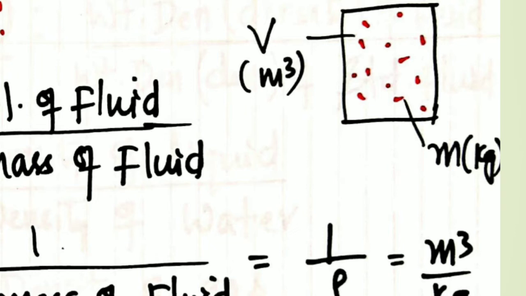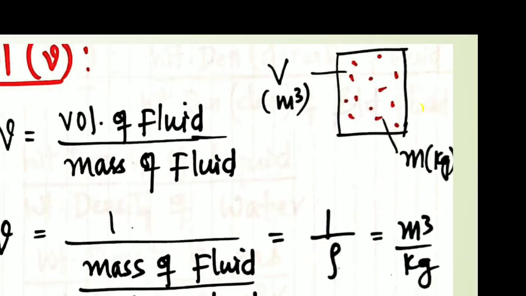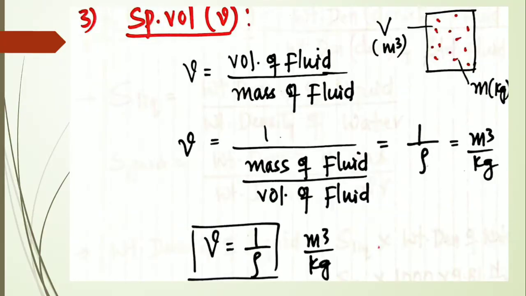Okay, don't get confused, it is total volume, meter cube. Then if m is the mass in kg, the specific volume, small v, is defined as the ratio of volume of the fluid per unit mass of the fluid, volume by mass. Density's definition says it is mass by volume, but specific volume is the reciprocal.